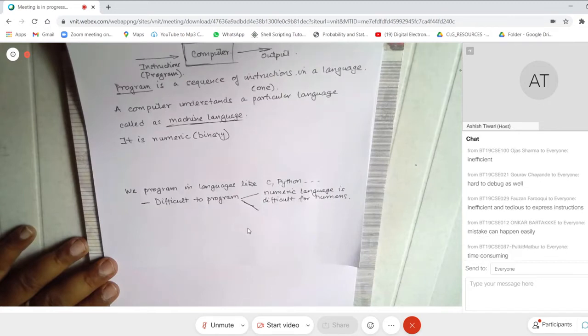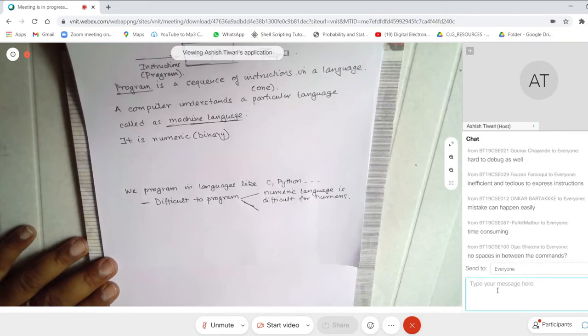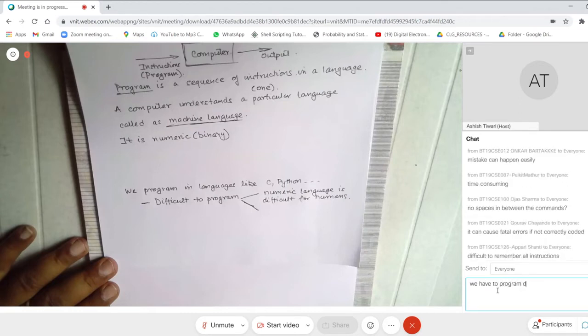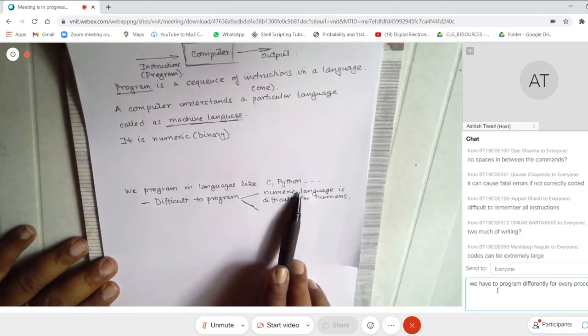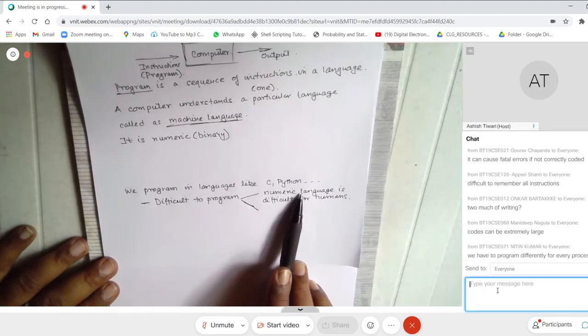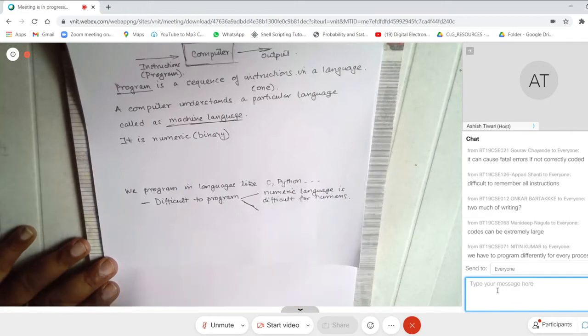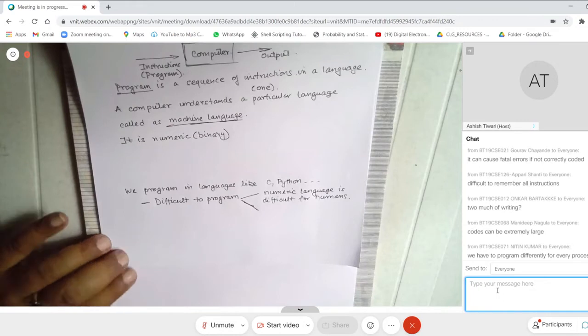Why is it time consuming? No spaces in between commands. Okay. It can cause fatal errors if not. So chances of errors are high. So all that comes here, right? So chances of error is high. It takes a lot of time. You can commit errors because it is not suitable for humans, the numeric language. Code can be extremely large. Okay, I take that as an answer. So Manideep, I take it.